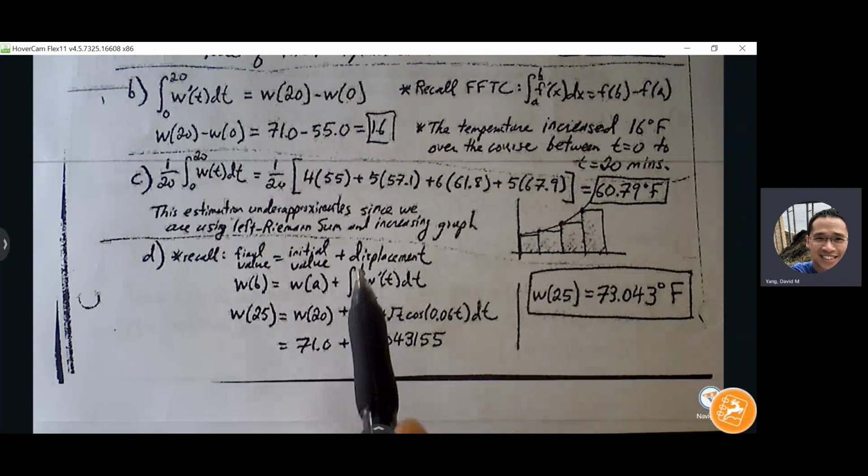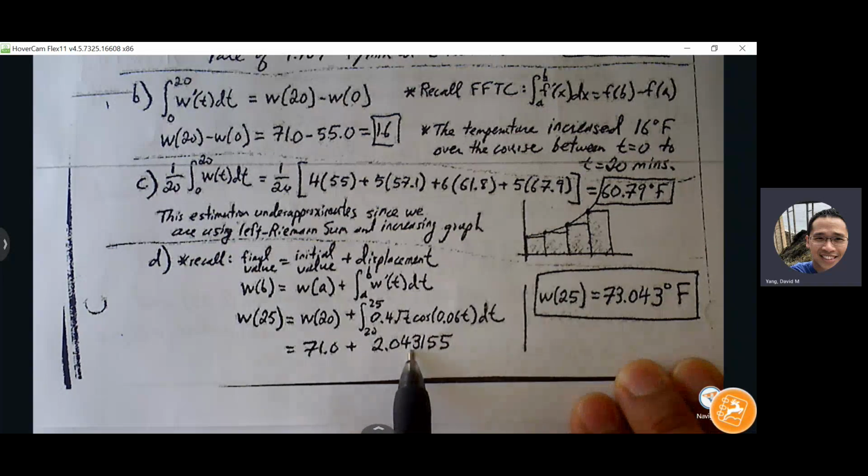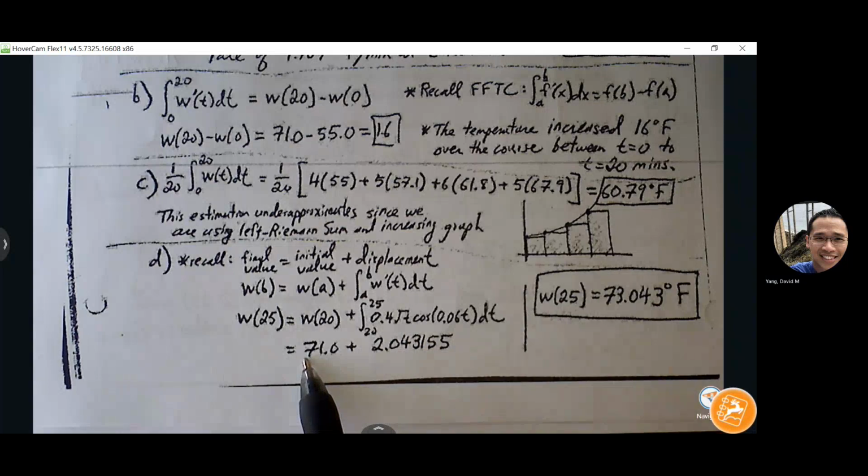Because we know the integral from a to b of W prime will give us that change in temperature between the 20th and 25th minute. And if I can find that change in temperature, I can add that to my anchor, my 20th minute temperature.